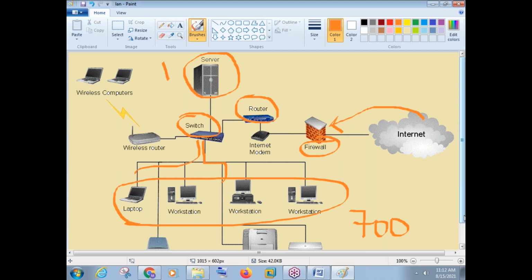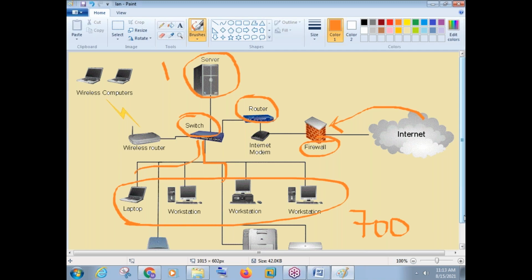Although there are 700 people, one internet connection is the main connection, one is a backup connection, because in case there is a problem with one internet connection, we can still use a second internet connection till the time the first internet connection comes up. So we have 700 users and there are only 2 internet connections, and all the 700 people can send and receive email, they can access internet, and they can do all the activities over the internet that are allowed for them. Okay, so they can do everything by using only 2 internet connections.